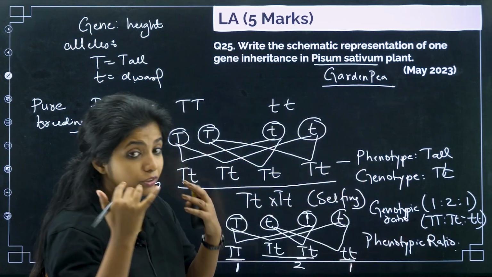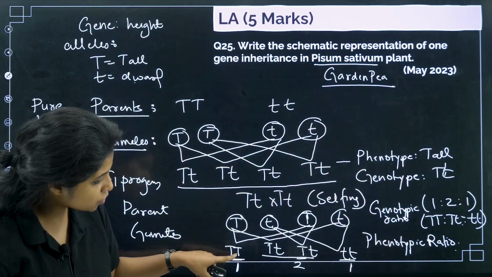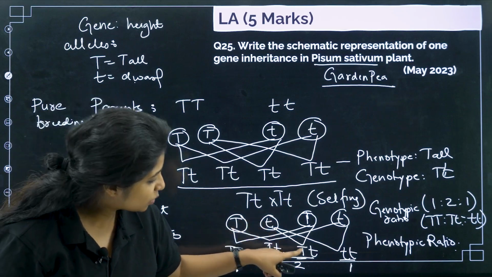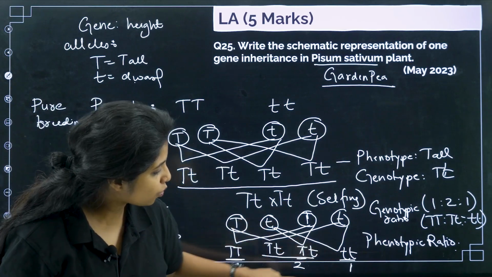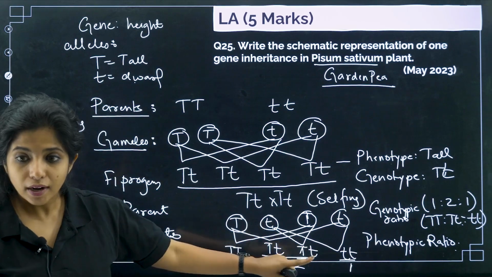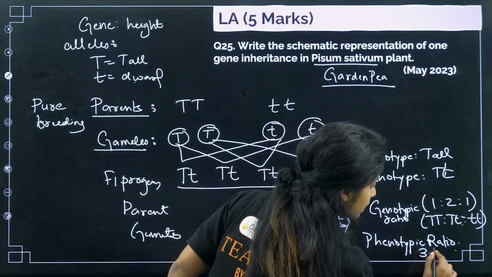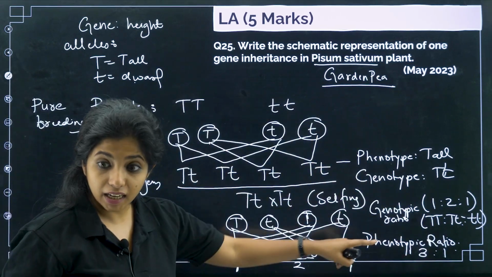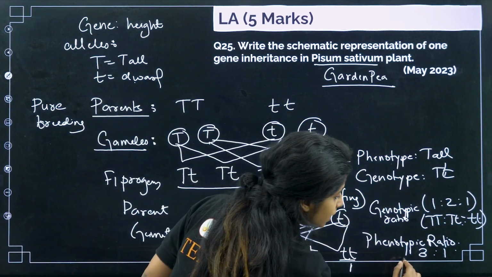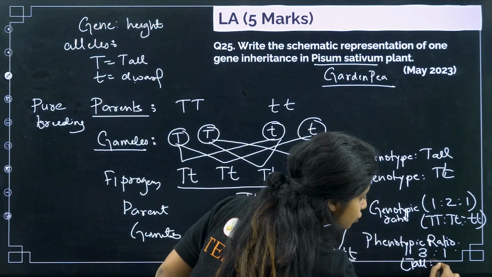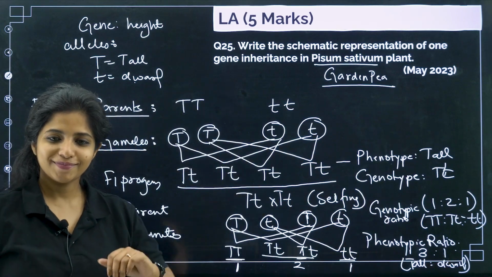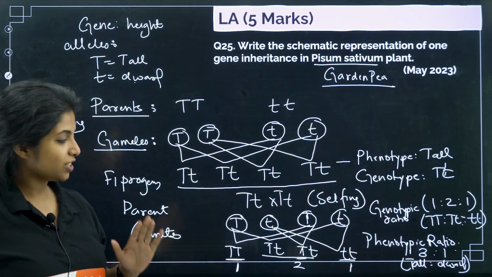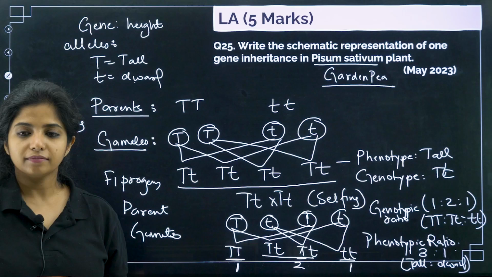Phenotypic ratio. How do they look? When I see one is tall, this one is also tall, this one is also tall, because they show complete dominance, not incomplete dominance. This is dwarf. So 3 of them are tall, 1 is dwarf. So I will write 3 is to 1. And then I will write, what do you understand by 3? 3 is tall. So tall is to dwarf, my dear little children. So this is how you have to answer.